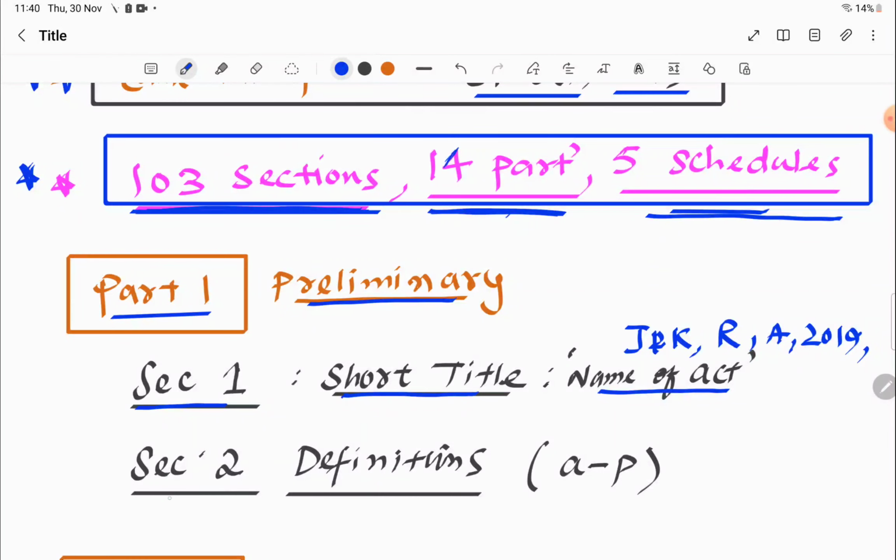Let's go to part 1 section 2, that is definitions. Here we are told about the definitions, and it has many subsections. In short, you have to remember that section 2 talks about definitions, and it has subsections from A to P.